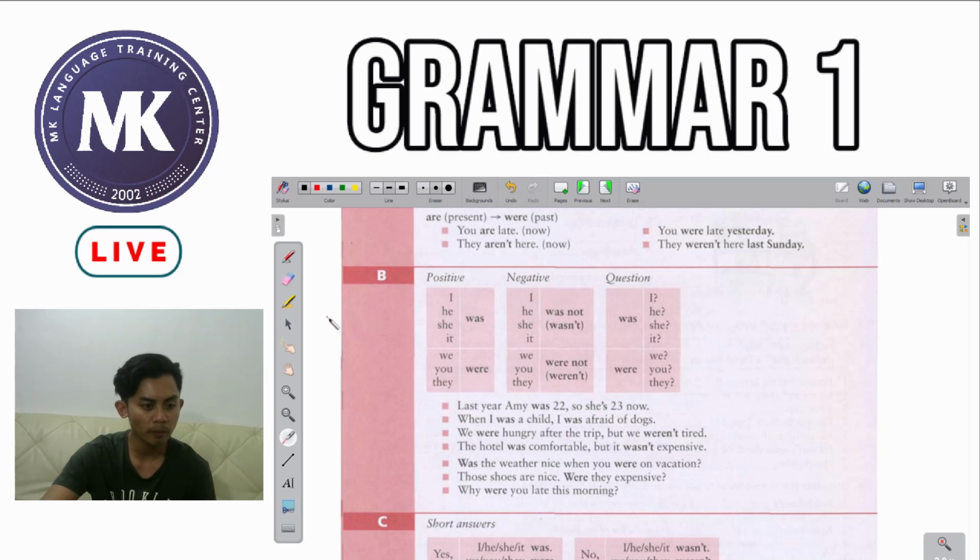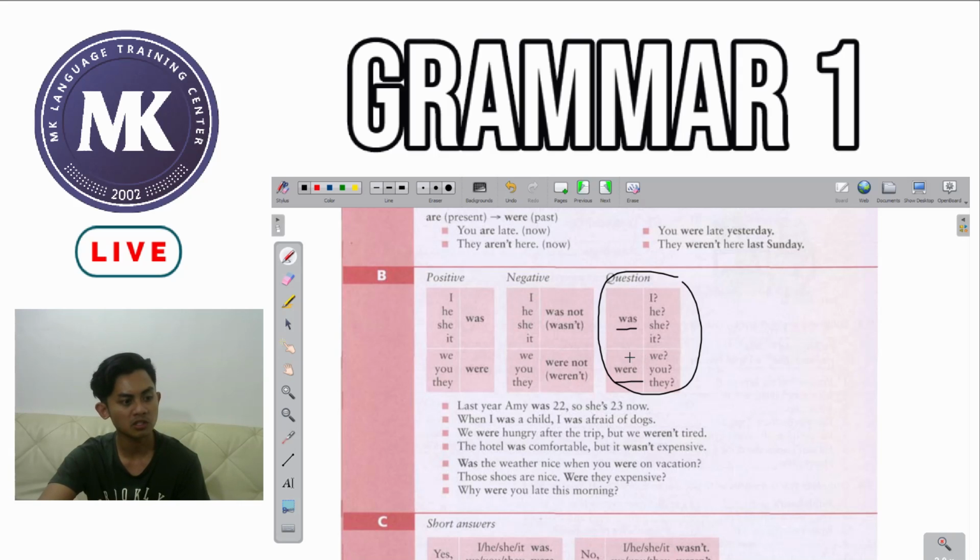Because if we go back to the structure of our sentence here, when making a question we must always start with the helping verb was or were. But if we want to make a sentence or a statement, the helping verb comes after the pronouns, okay? If you have any more questions, just post them in the comments.